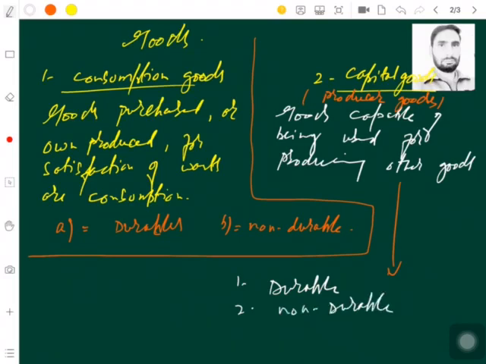We have already understood the words durable and non-durable, so we can put in the examples: durable capital goods are buildings, machinery, vehicles, etc., and non-durables such as stocks of raw material, goods which may not remain there, which are exhausted as and when required. So these are two basic concepts which you have to understand.